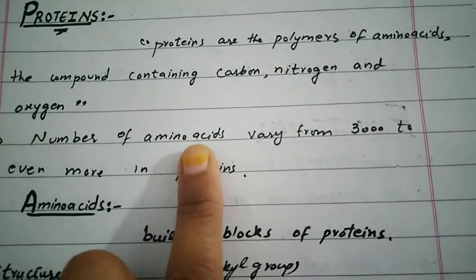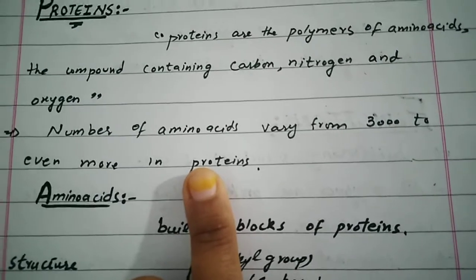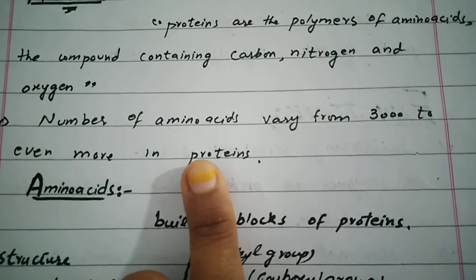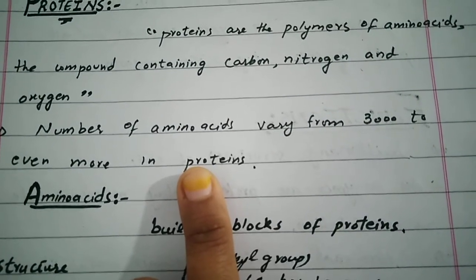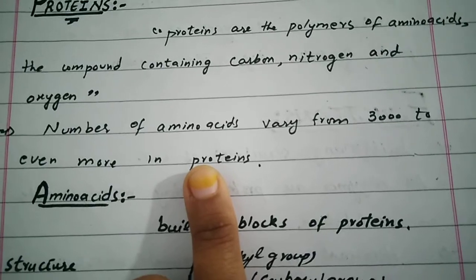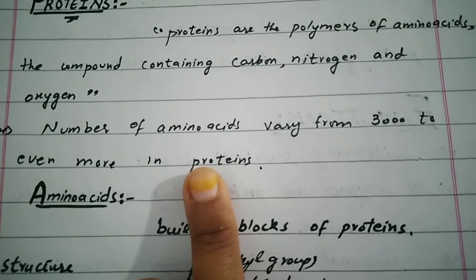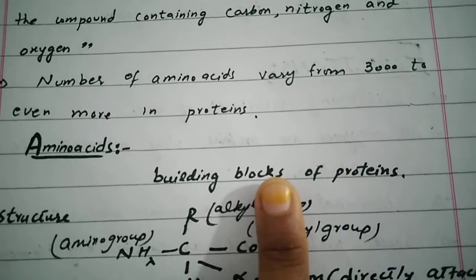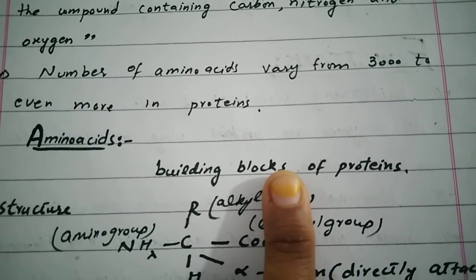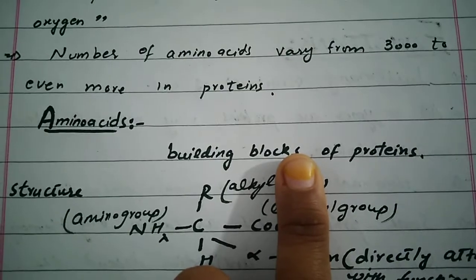The number of amino acids varies from 3000 to even more in the proteins. As proteins become more complex, they have more amino acids in themselves, and the arrangement of the amino acids in proteins is also different. Amino acids are the building blocks of the proteins, just like bricks are the building blocks of a wall. In the same manner, amino acids are the building blocks of the proteins.